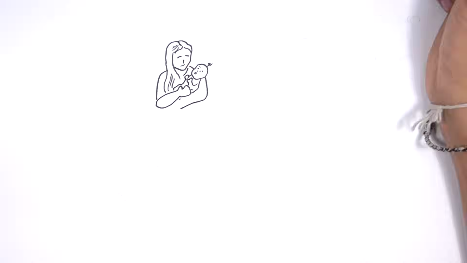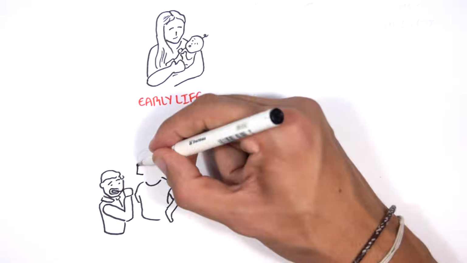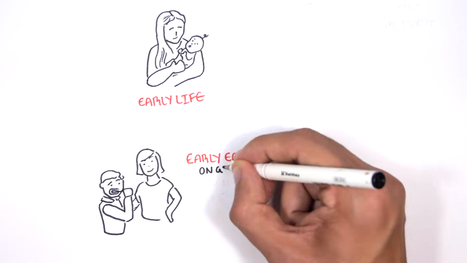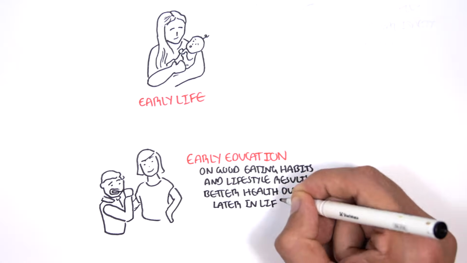Early life. Early childhood is when the foundations of adult health are established. A supportive and healthy early experience leads to better health outcomes later on. Early education on good eating habits and lifestyle results in better health outcomes later in life.